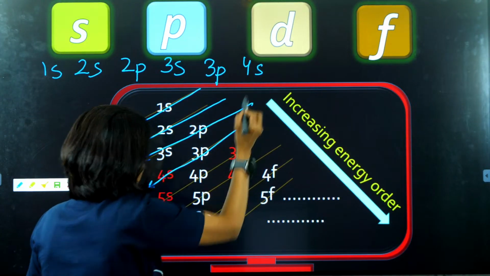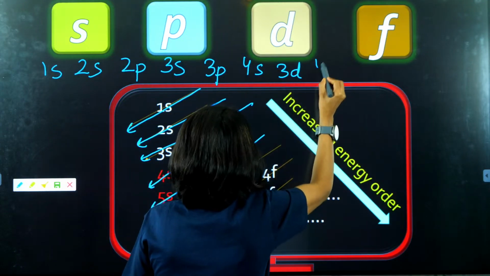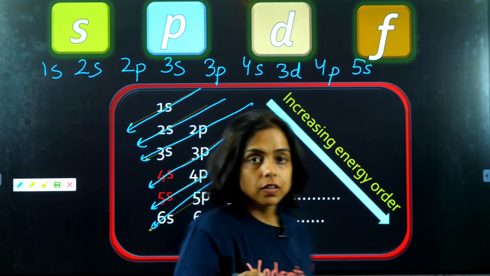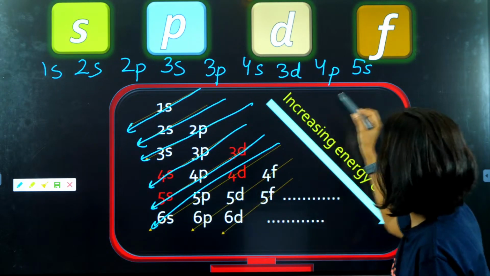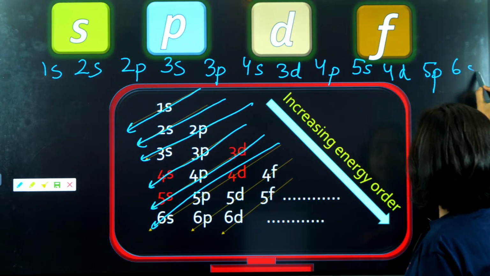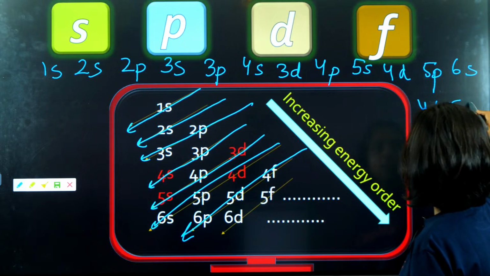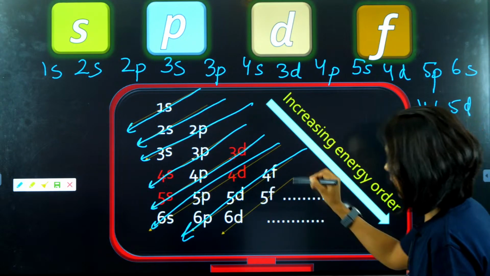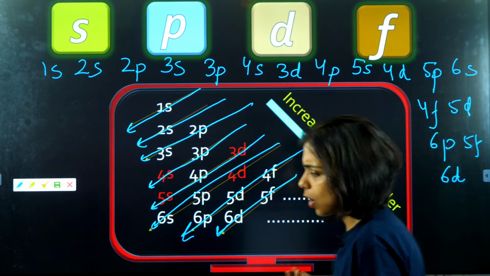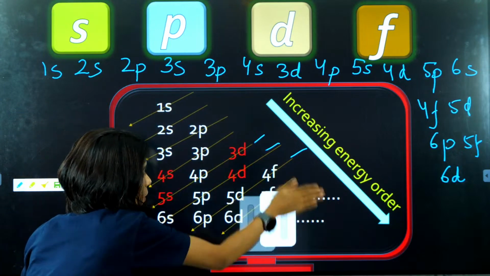3p, 4s, 3d, 4p, 5s, right? Then see 4d, 5p, 6s, and then again move downwards. 4f, 5d, 6p, and then move downwards. 5f, 6d, and so on. You can write the order, right? Just move upward to downward. Follow the arrows. Got it?